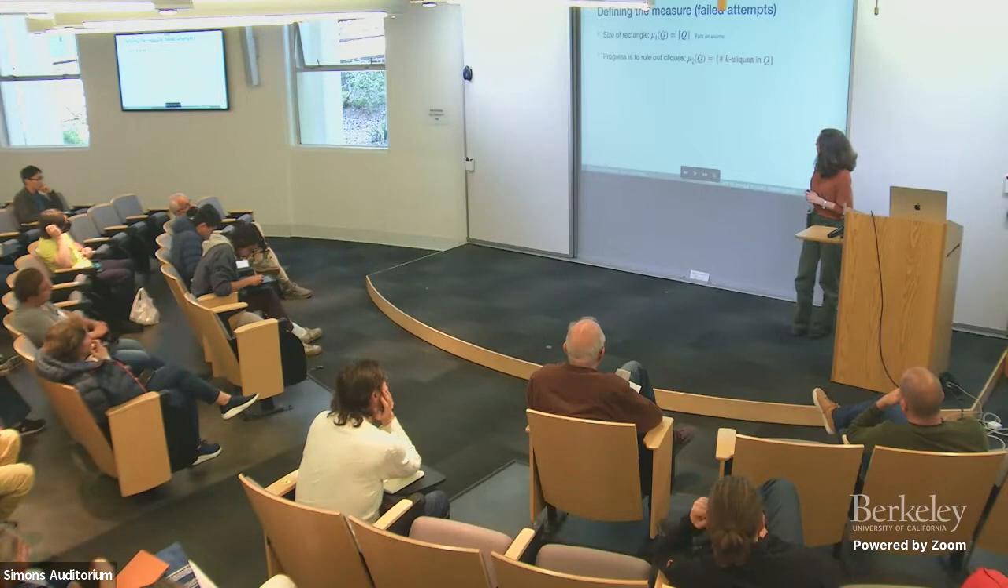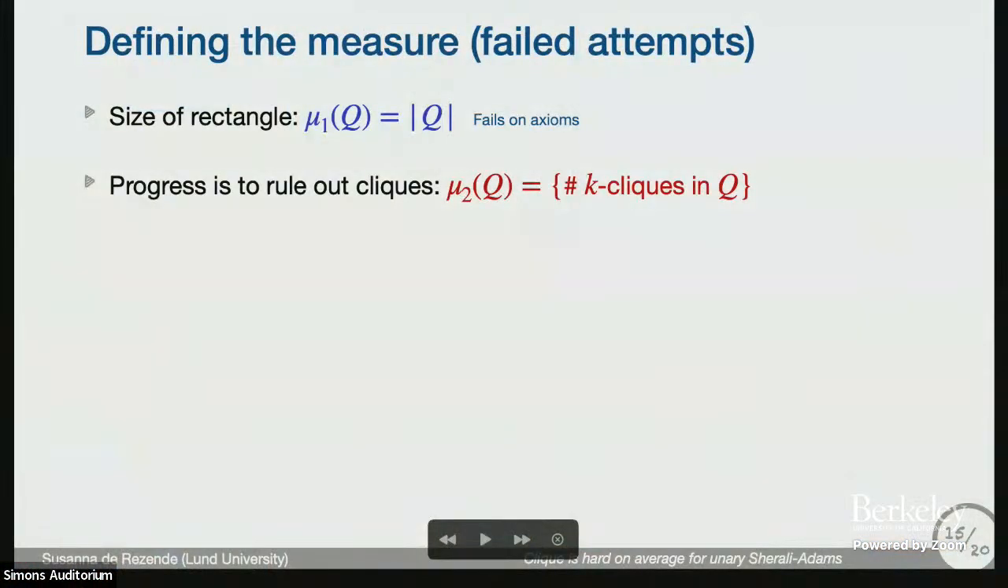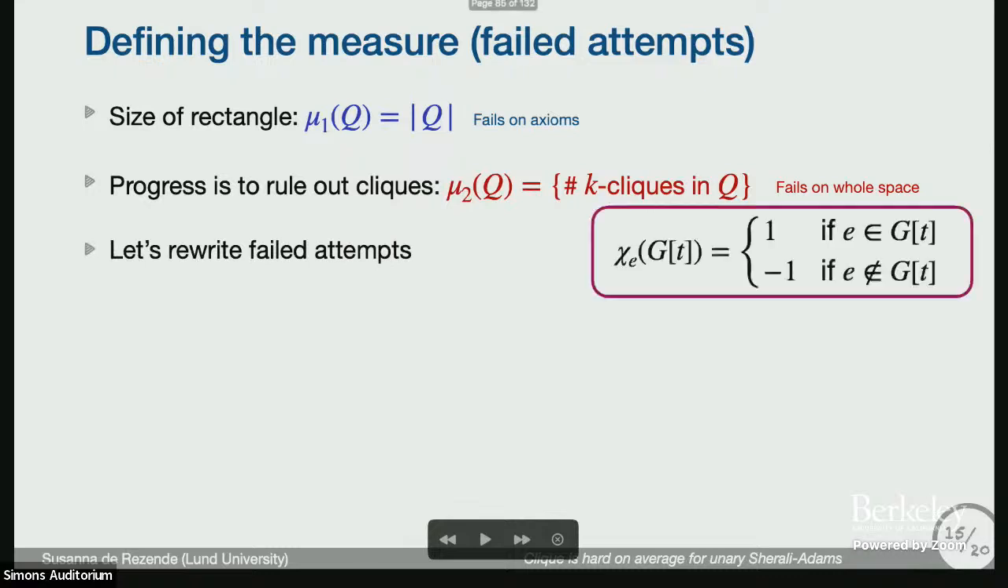And then we have another option, which is, well, actually what I really care about is ruling out cliques. So I can count how many k-cliques I have in my rectangle, and that can be my measure. That's 0, right? So that fails on the whole space. It's just 0. There are no k-cliques in the graph. Okay, so these were 2 not so smart attempts, but let's try to rewrite them.